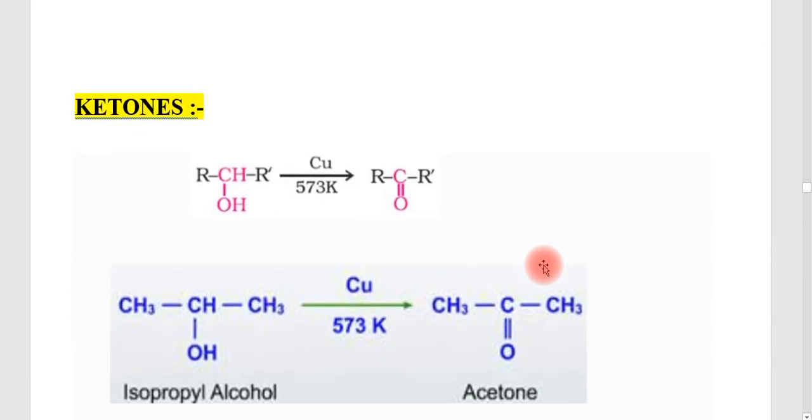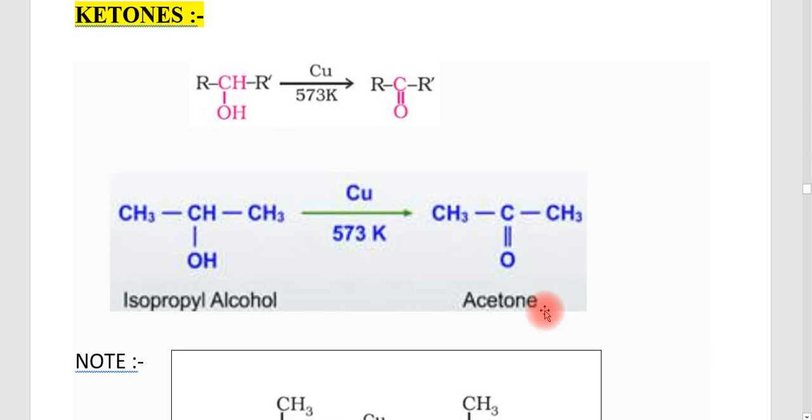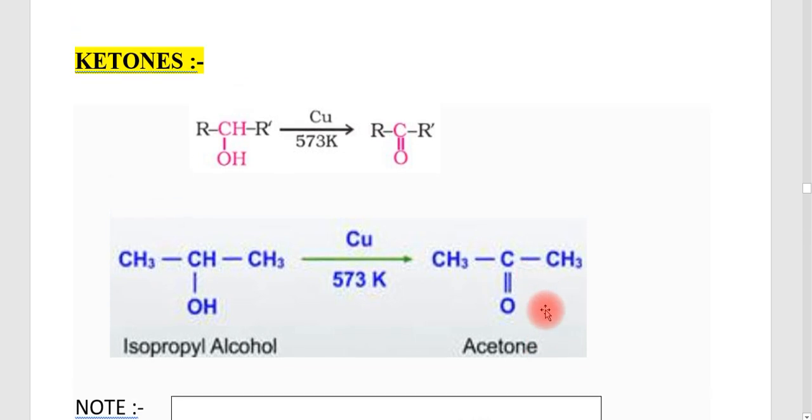And the next is how ketones are produced as a result of dehydrogenation. Mainly, ketones cannot be prepared from a primary alcohol. Basically, ketones are produced from a secondary alcohol. That means dehydrogenation of a secondary alcohol will give you the ketone. So here this is a secondary alcohol. The general reaction is RCHOHR' in the presence of Cu at 573 Kelvin, and you are getting a ketone, RCOR'.